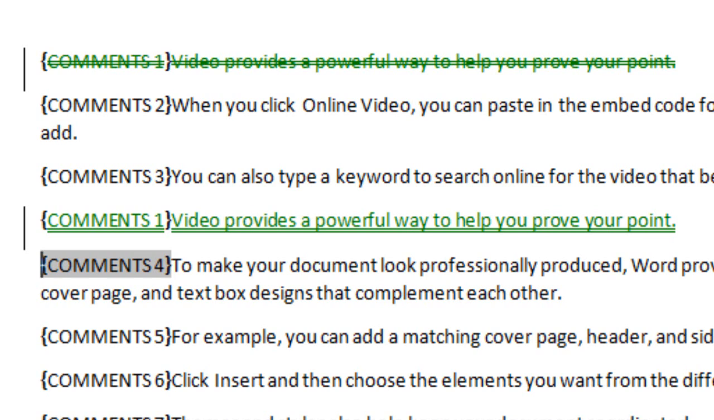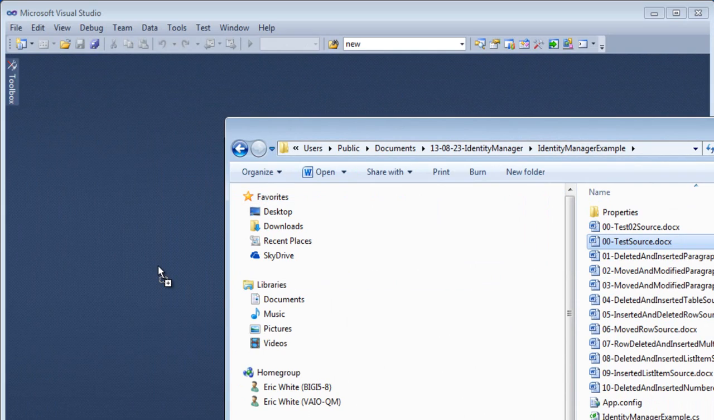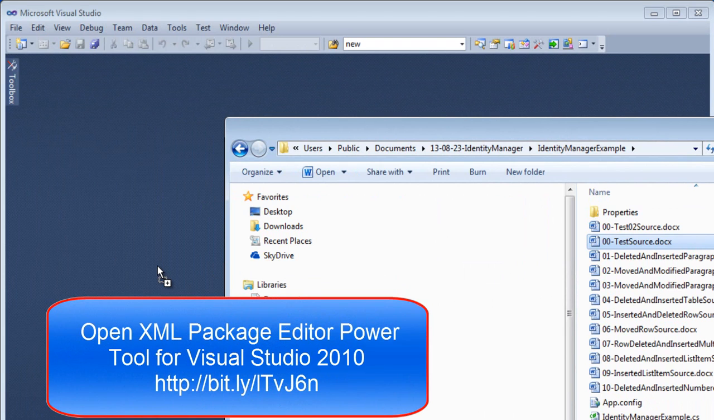Now, it's interesting to have a unique integer associated with each content item, but that doesn't really enable us to maintain all the metadata that we want to associate with that content item. So what we can do is put all of our metadata into a custom XML part and index it by this field code index, or this field code ID, that we see on each one of these comments field codes. Let's take a look at that. I'm going to look at that document that we were just looking at in the Open XML Package Editor Power Tool for Visual Studio 2010.